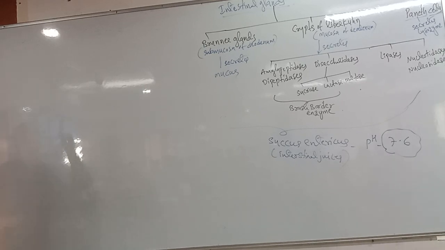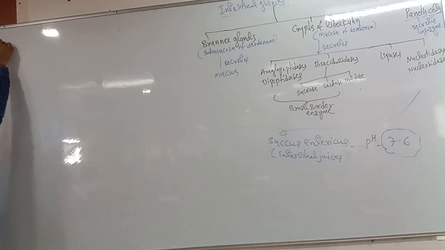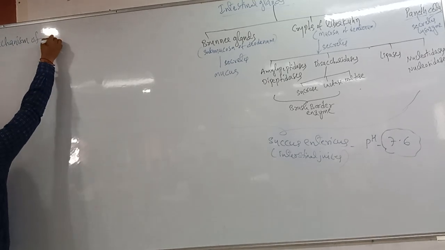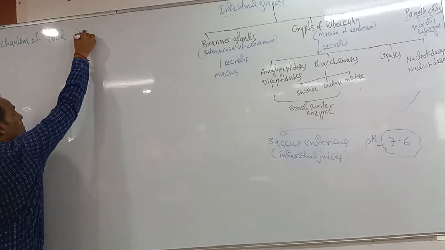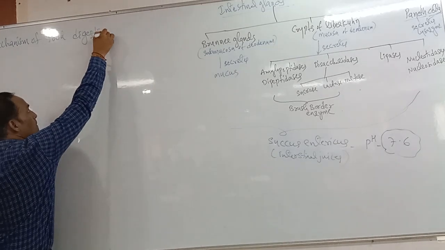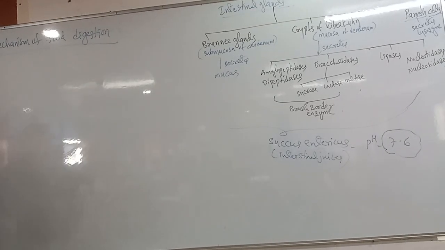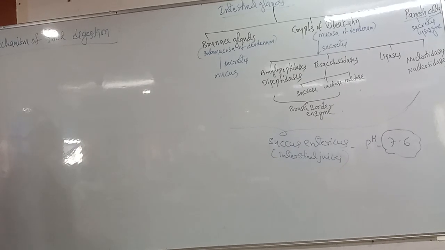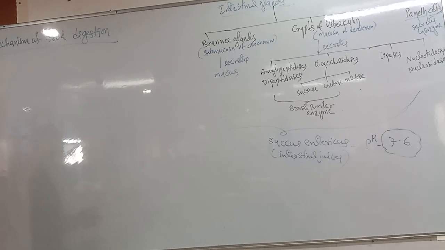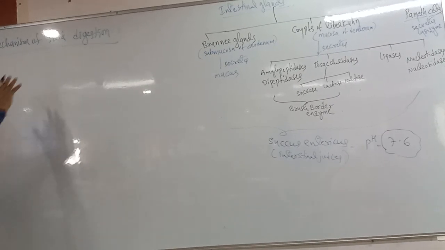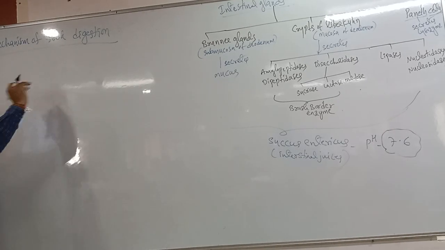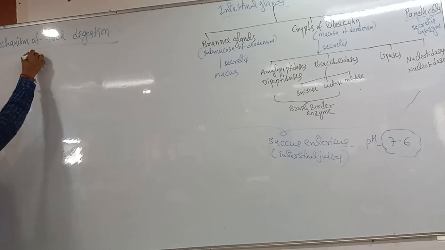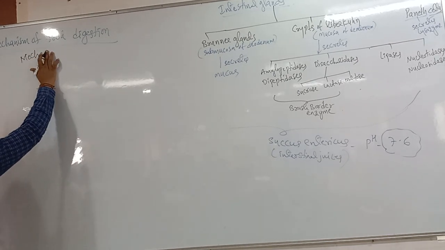Mechanism of food digestion. Today we are discussing it. Food digestion in our body is a mechanical and chemical process.